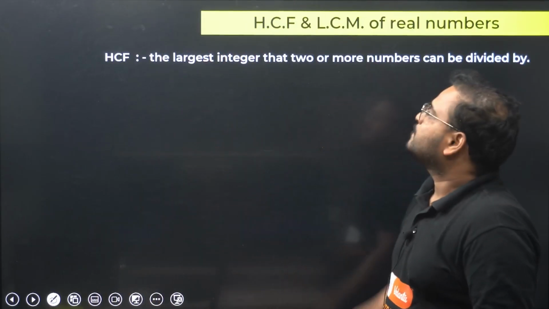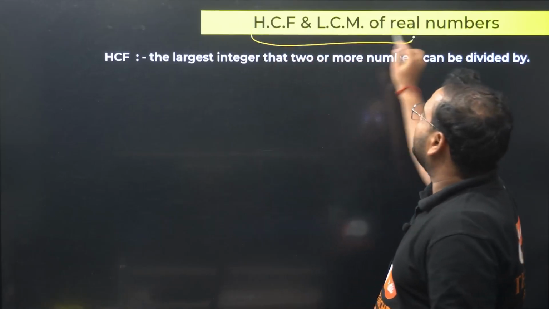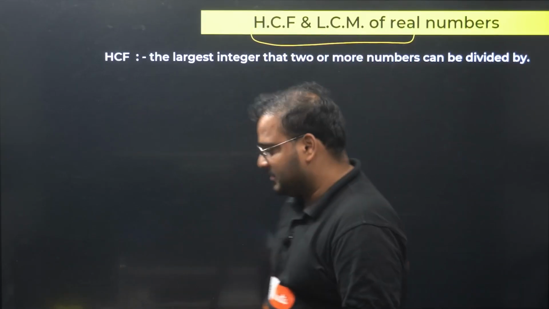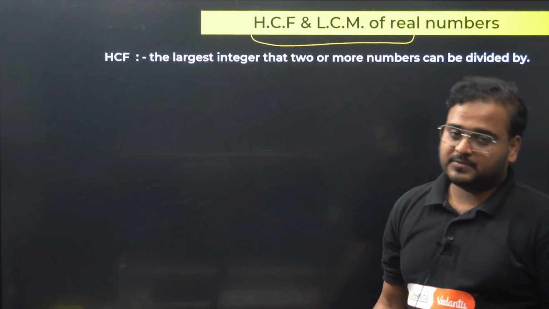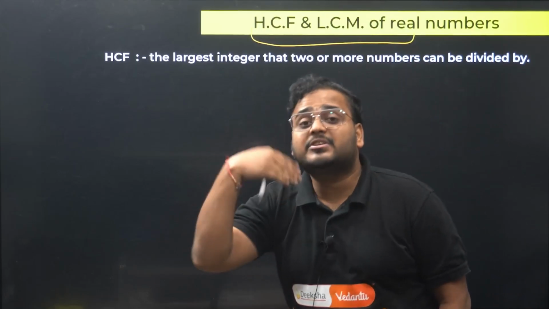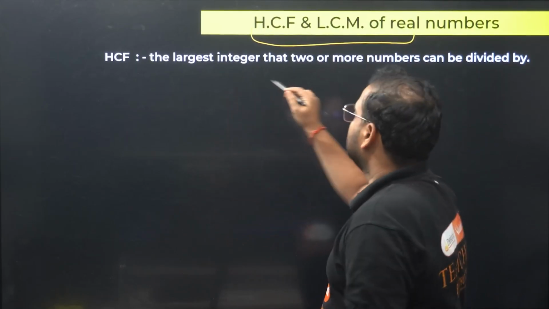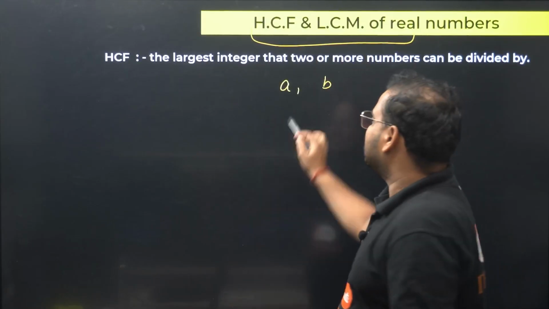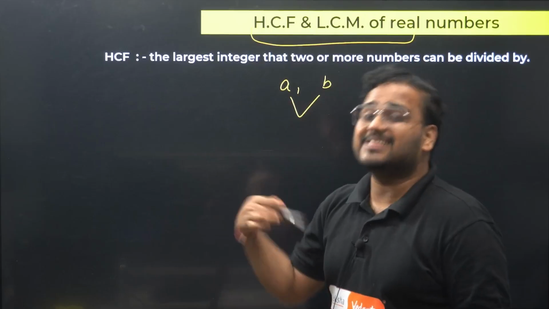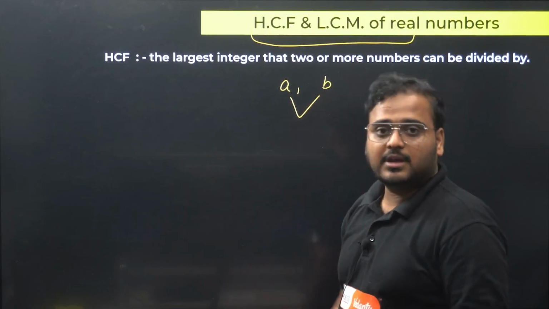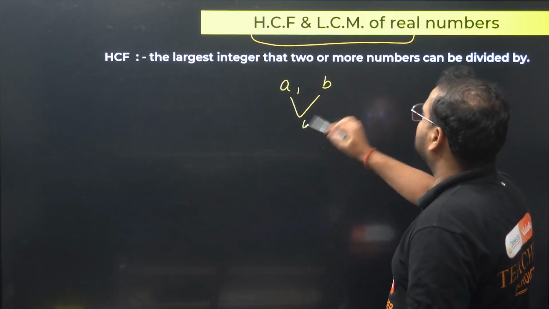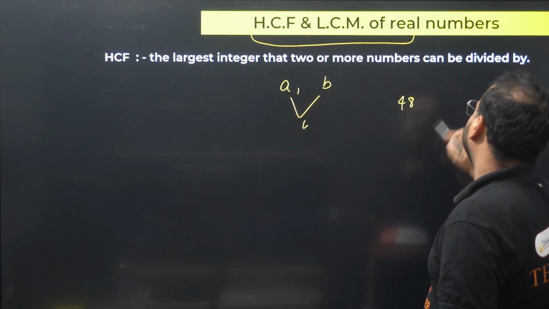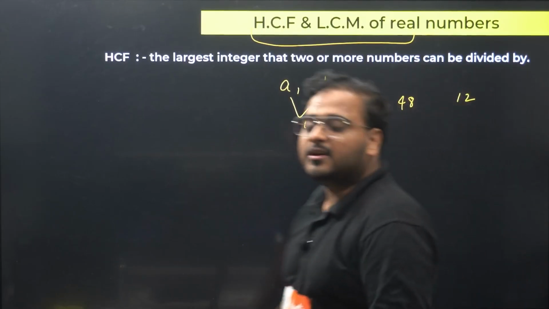Next up, HCF and LCM. What is HCF? If I take two numbers, HCF is the largest number which can divide both the given numbers. If I talk about, let's say, A and B, the HCF of A and B will be a number which is largest in nature, which can divide both of these. For example, let's take 48 and 12.